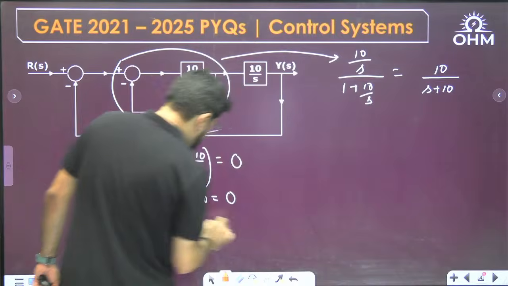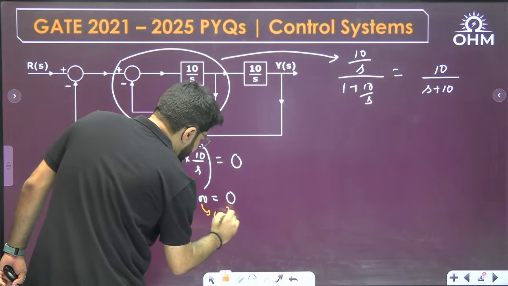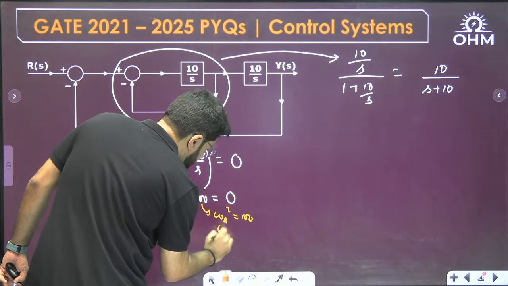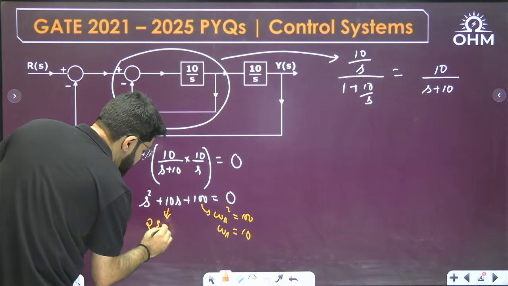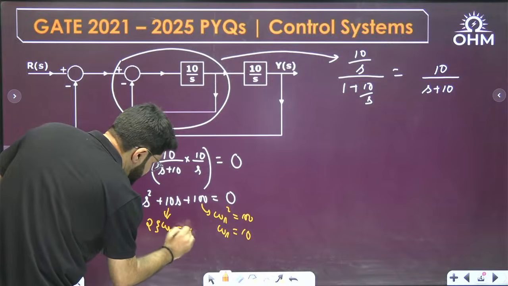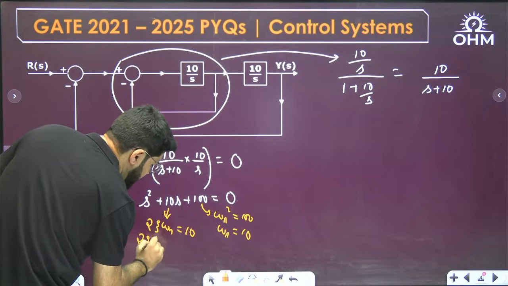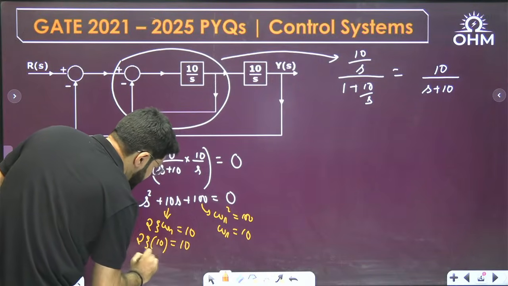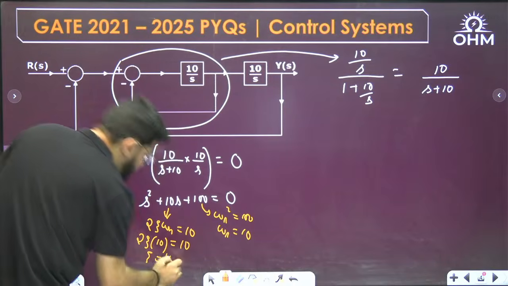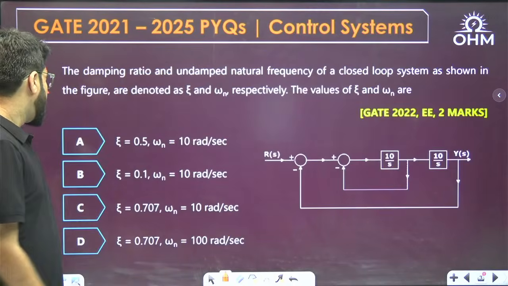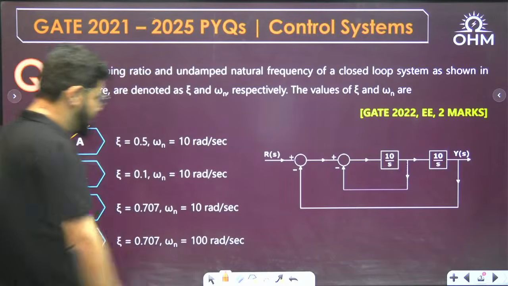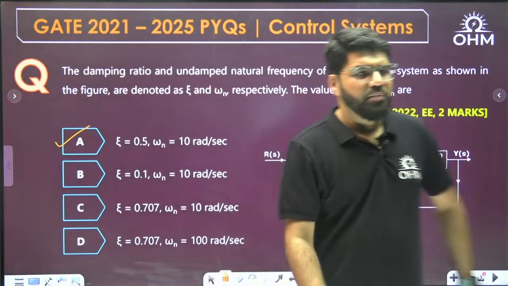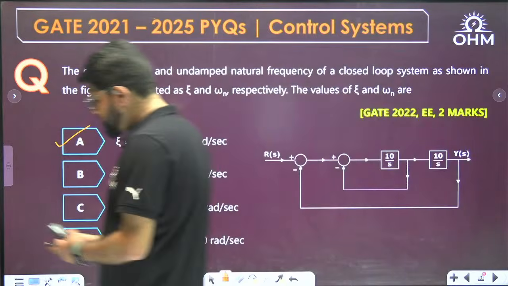Very simple for 2 marks. Omega n square is 100, so omega n is 10. And then this term we all know is 2 zeta omega n, which is 10. So 2 zeta into omega n, which was already 10, is 10. 10 cancels, zeta is 1 by 2. So zeta 1 by 2 and omega n 10, being option number A, is the correct answer. Simple. Option A itself is directly the correct answer.